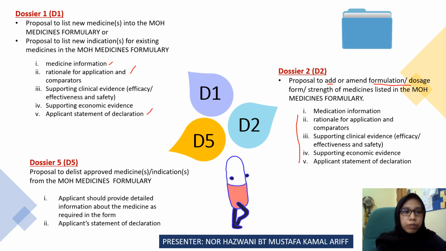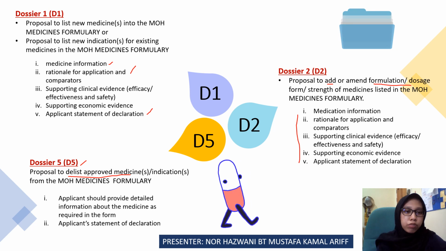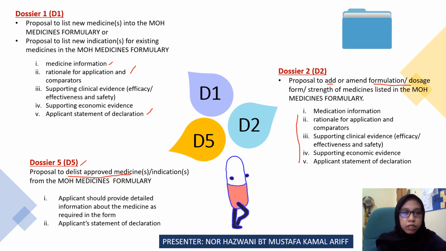Okay, we move to D5. Dossier 5 is the proposal to delist an approved medicine or indication from the Ministry of Health Medicine Formulary. So in this dossier 5, there are two important pieces of information. The applicant should provide detailed information about the medicine as required in the form, and the applicant statement declaration, same as D1 and also D2.